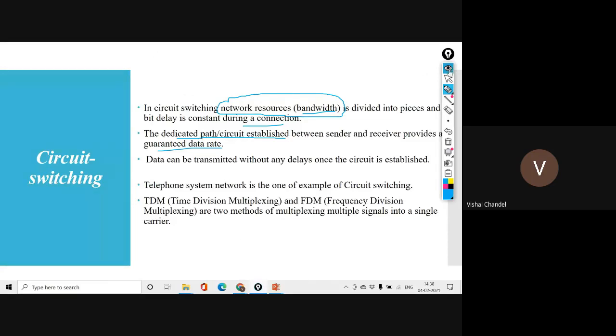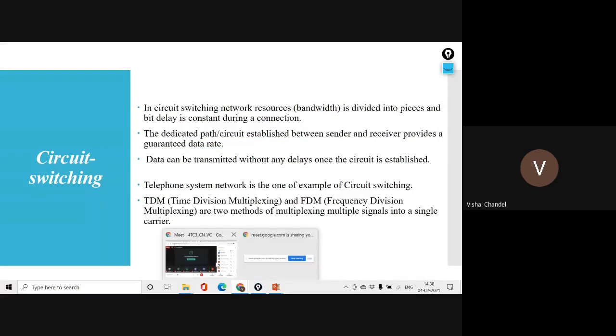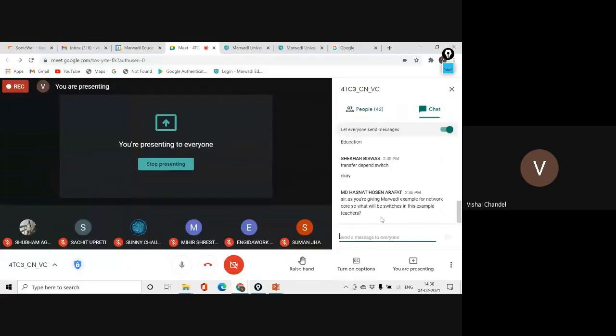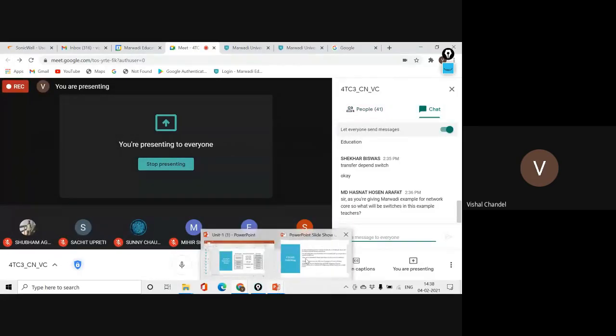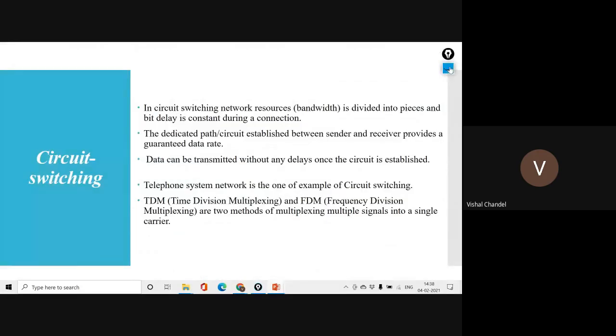I'm considering the same example of Arafat. If I am your mentor and you are expecting something from me, you will say, "Sir, I have this type of issue and I want a solution from the management side."